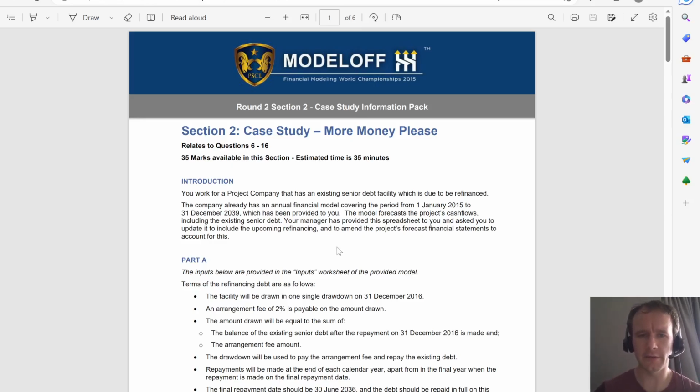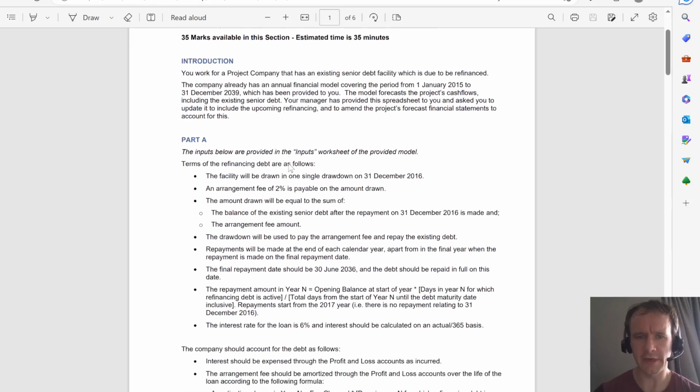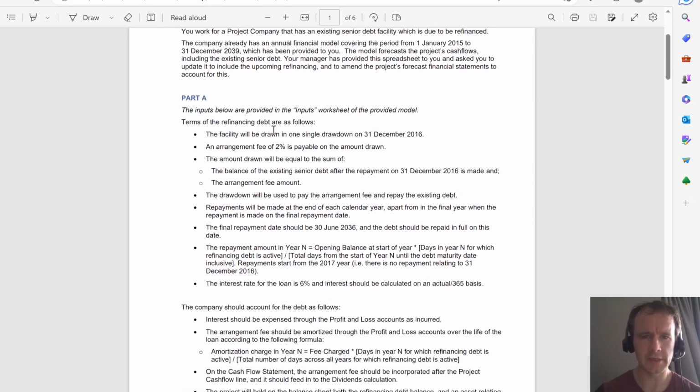So let me take you through the setup. You work for a company, you've got an existing senior debt facility due to be refinanced. You've already got an annual financial model from January 2015 through December 2039, forecasting the project's cash flows, including senior debt, and you've been asked to update it to include the refinancing. So here are the details of the refinancing.